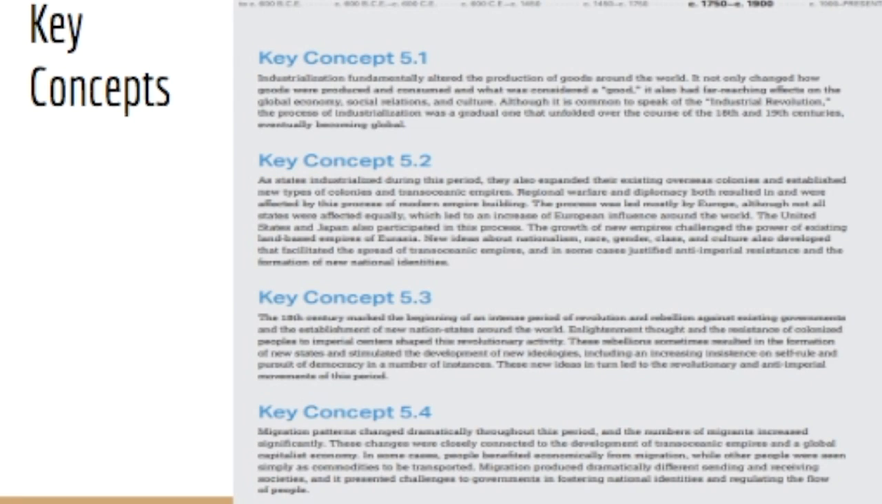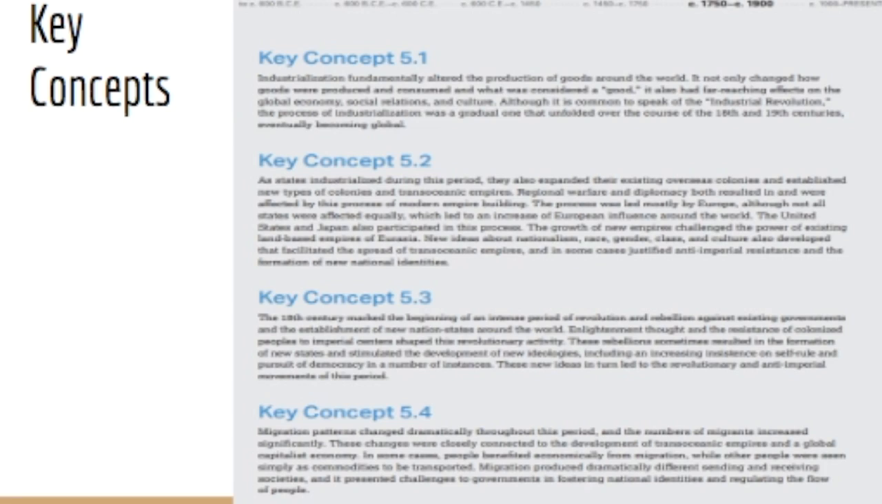For time period 5, there's four key concepts. The first key concept is industrialization fundamentally altered the production of goods around the world. It not only changed how goods were produced and consumed and what was considered a good, it also had far-reaching effects on the global economy, social relations, and culture. Although it is common to speak of the Industrial Revolution, the process of industrialization was a gradual one that unfolded over the course of the 18th and 19th centuries, eventually becoming global.